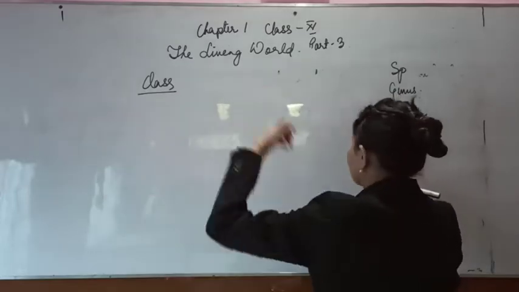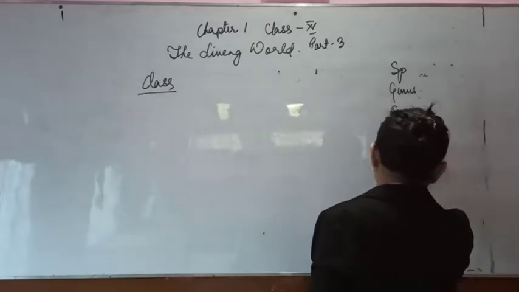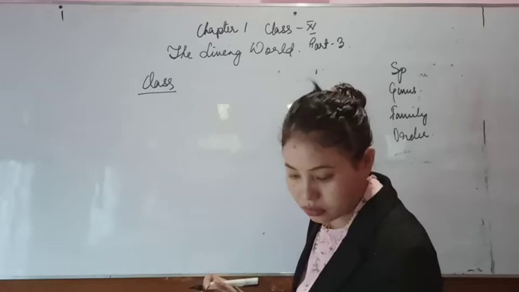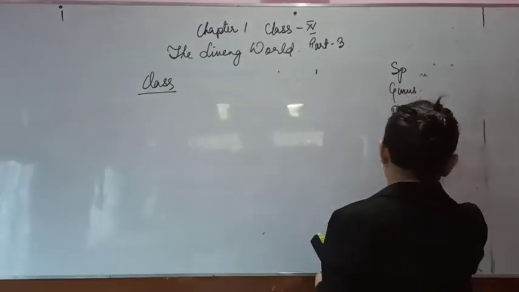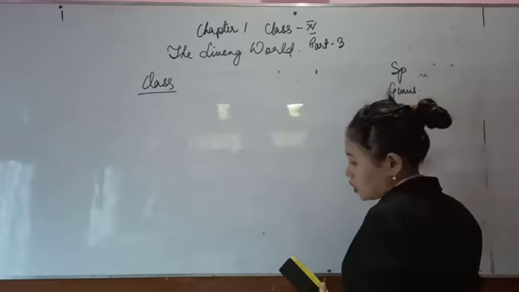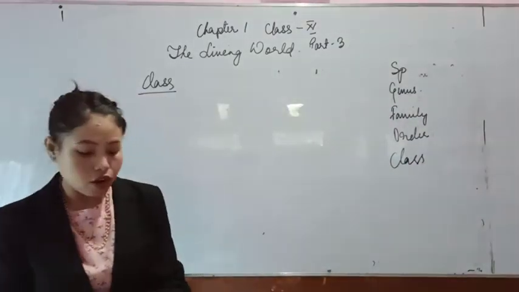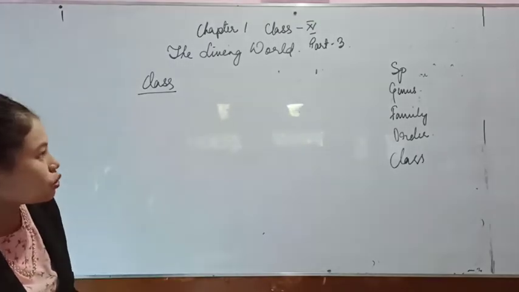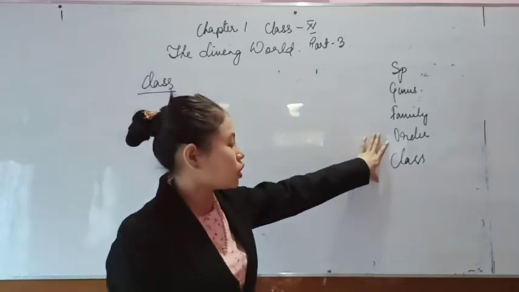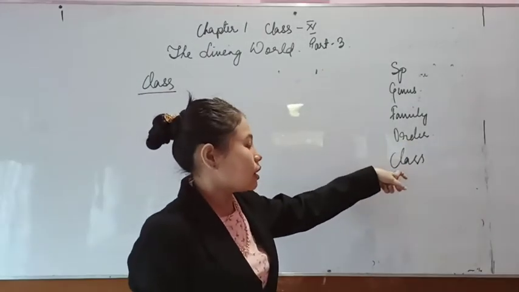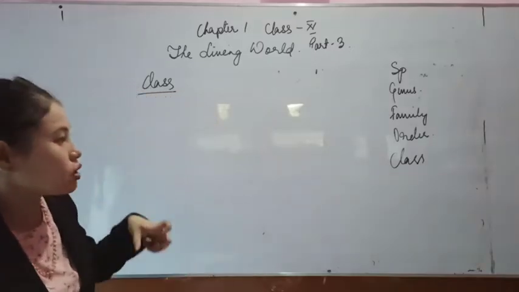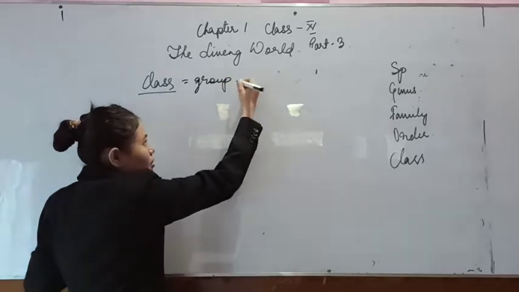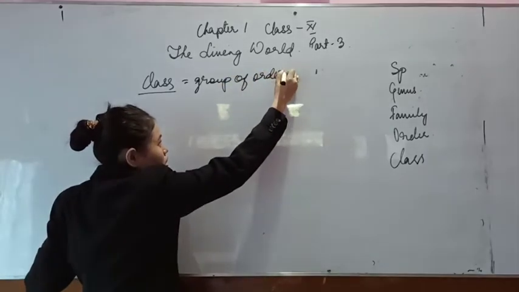After order, the next level in the hierarchical classification that we will study is class. So you have species, genus, family, order, class. Class consists of closely related groups of orders with very few similar characters. When you compare all the characters present in order and class, class will have an assemblage of orders that have few similar characters. So class consists of a group of orders with